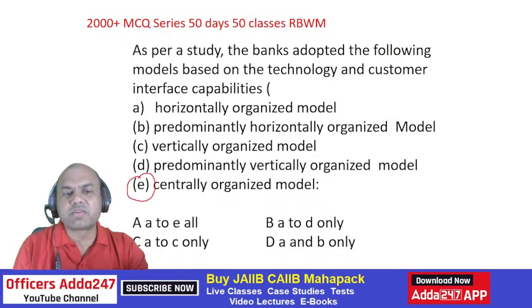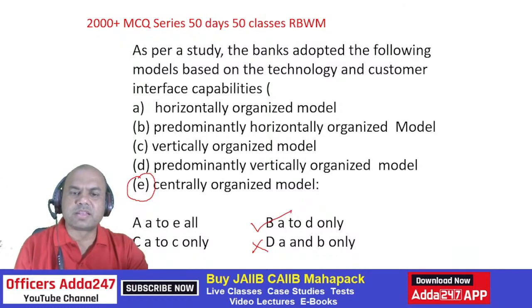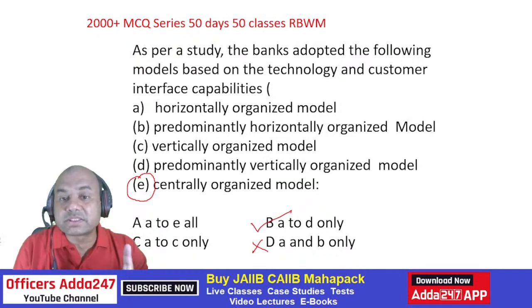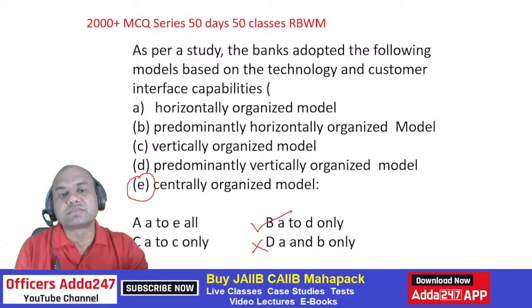The remaining ones we have studied earlier. So the answer is A to D only, and the option is B. There is nothing called a centrally organized model based on technology and customer interface. There is a model called centrally organized, but not for that. For that, it is only horizontal, vertical, PH and PV.